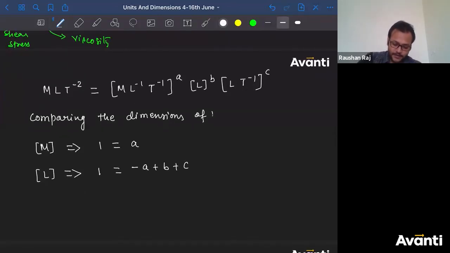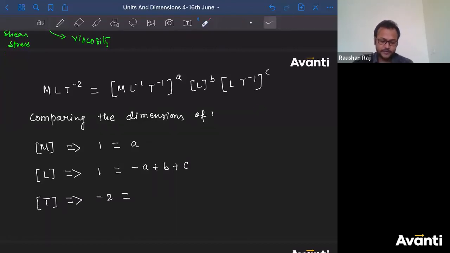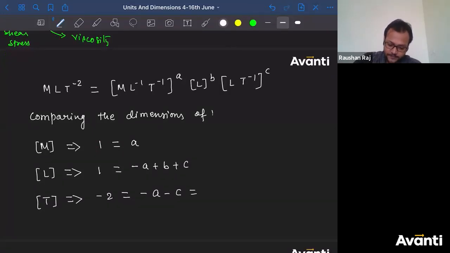ठीक है, बहुत बढ़िया. Now what about the dimension of T? So -2 must be equal to, tell me the dimensions of T. This is having minus a and this is having minus c. So I'll write minus a minus c. I know the value of a. What is a, बच्चा लोग? 1. If I put it, I'll get -2 is equal to -1 minus c. So यहाँ से c क्या मिलेगा? c will be equal to -1 plus 2, that is 1. I'll get the value of c as 1. Once I get the value of c as 1, can I say b can be written as 1 plus a minus c?